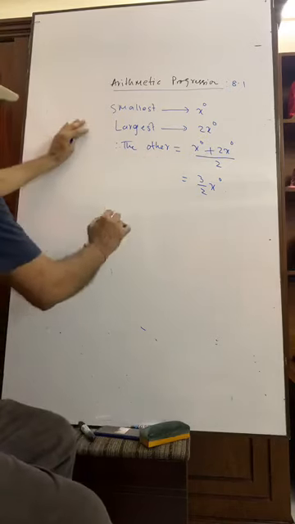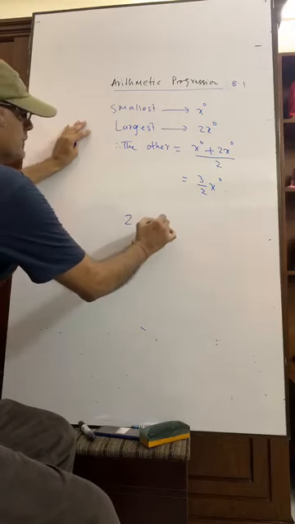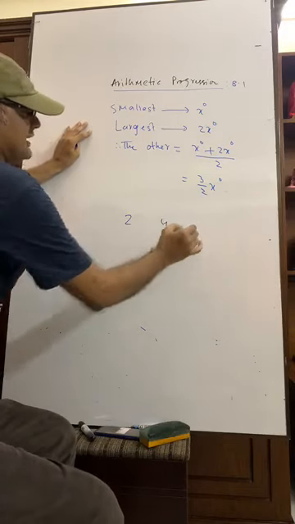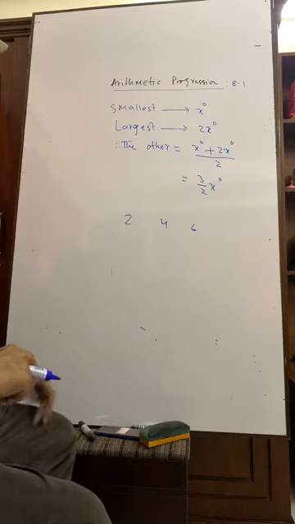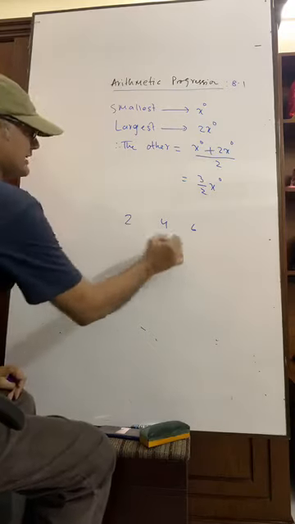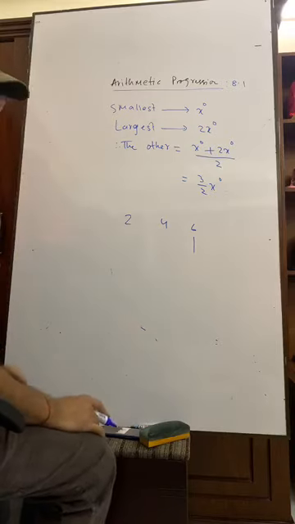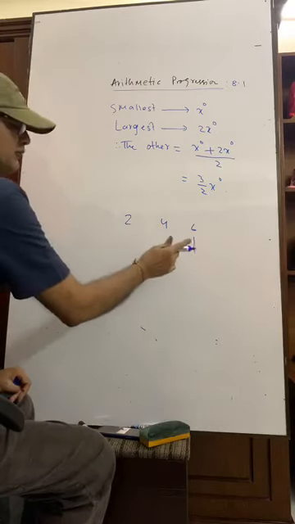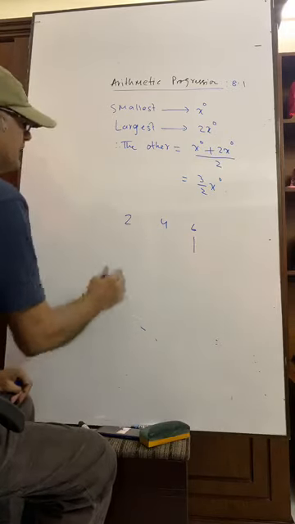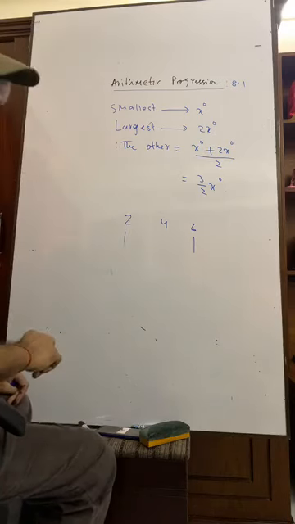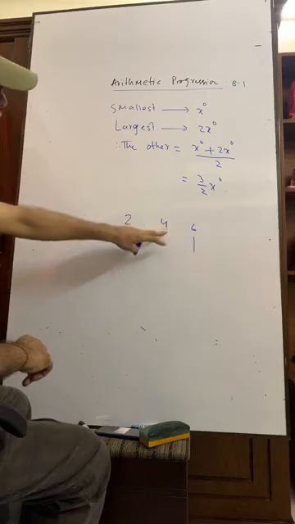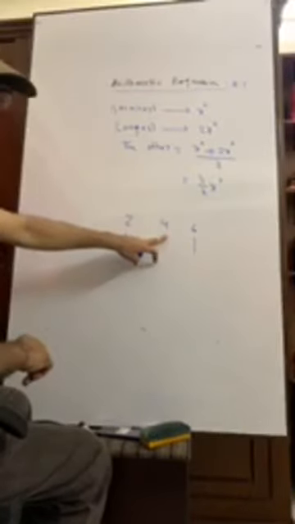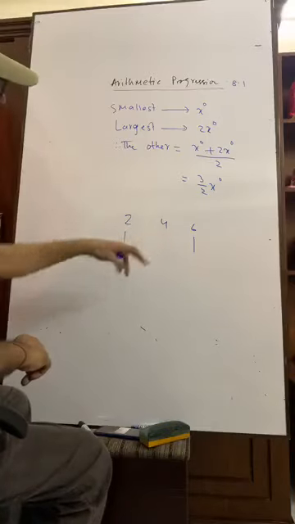Suppose 2, 4, 6 are given, and they are in arithmetic progression. Have you seen the third one is the maximum, and the first one is the minimum? So the one I have found is not the largest, not the smallest. This will be the mid portion.